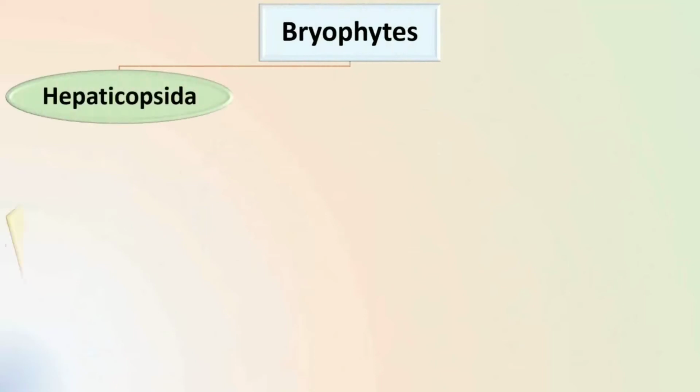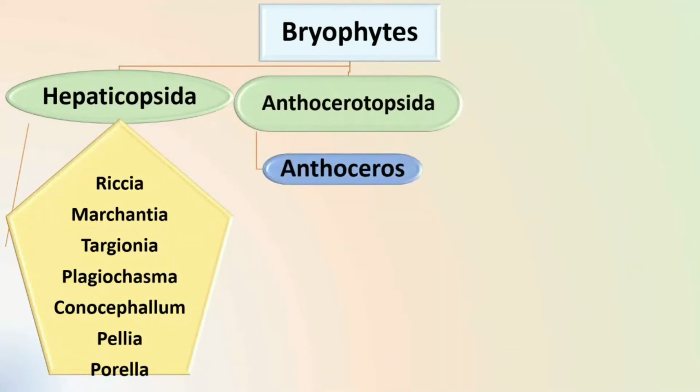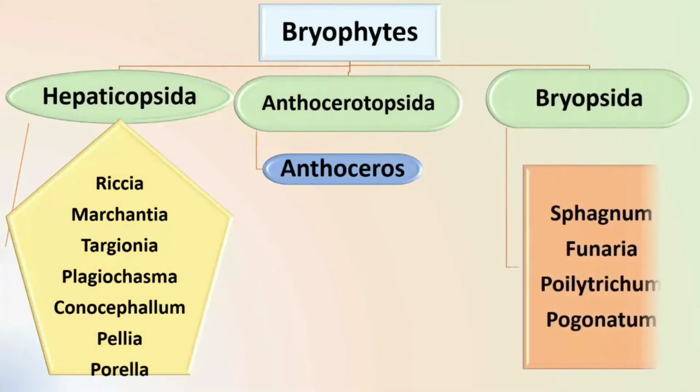Bryophytes can be classified into three classes, namely Hepaticopsida, Anthocerotopsida, and Bryopsida. Hepaticopsida include species like Riccia, Marchantia, Targionia, Plagiochasma, Conocephalum, Pellia, and Porella. Anthocerotopsida include Anthoceros, and Bryopsida include species like Sphagnum, Funaria, Polytrichum, and Pogonatum.